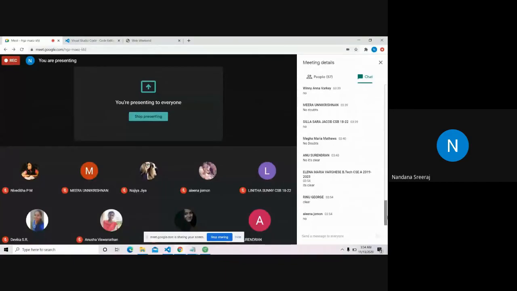So if you don't have a code editor, download VS Code. If you're using Sublime, it's okay. I use VS Code. I personally recommend VS Code because it has Prettier. I'll show what Prettier actually is.